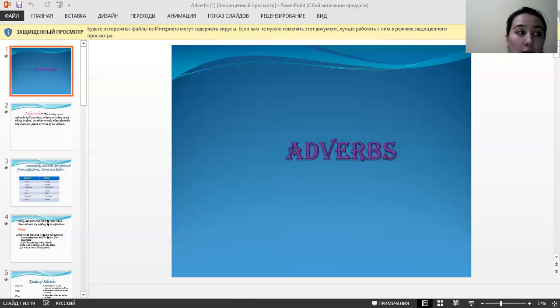For example, you see a word with the ending -ly, and we can say that this is an adverb. But this is not always the case, because sometimes there are adjectives which can also end with -ly. So let's see the adverbs with this ending -ly.